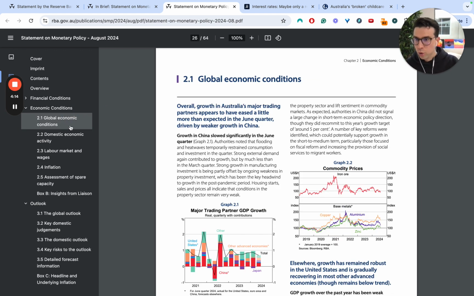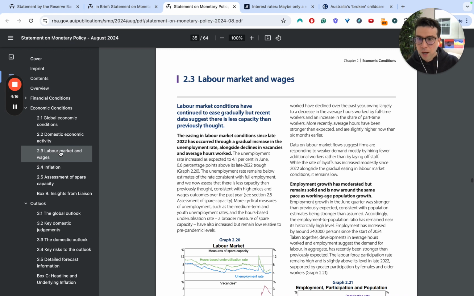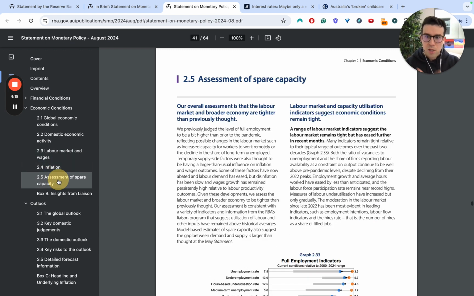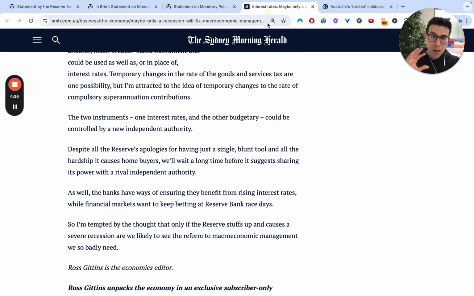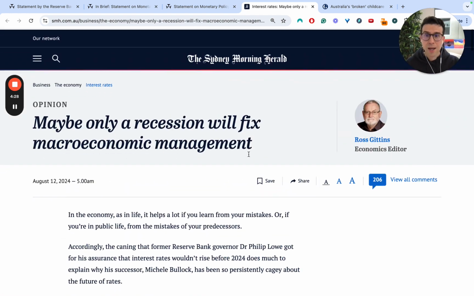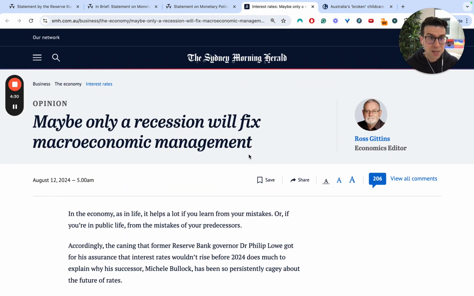You can go through and look at global economic, domestic, labour market and wages, inflation, right? Assessment of spare capacity. It'll give you their outlook for the future as well. Some really great data that you can pull from this if you're needing it post-trials for your HSC. Now, Ross Gittins has a great bit of analysis, okay, around monetary policy and some of its limitations.